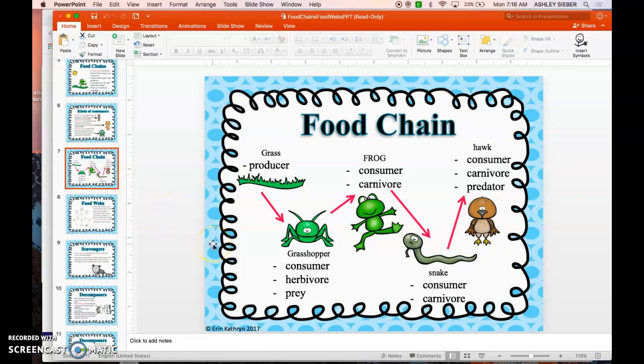Here's an example of a food chain. Grass is the producer that starts this food chain. Energy flows to the grasshopper because the grasshopper ate the grass. The frog eats the grasshopper, so energy flows through to the frog. Notice the arrows are moving where the energy goes. The arrows do not move to the plant or animal that was eaten.